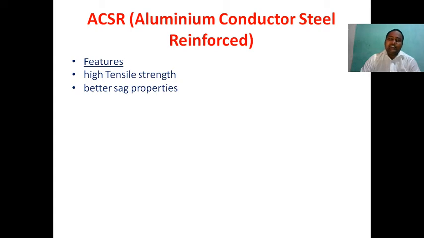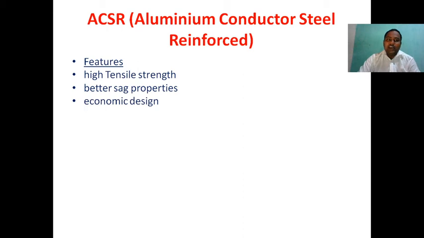If sag increases, there is wastage of conductor. If the sag is minimum, because of the tightness between two poles there is a possibility of breakdown. This means the sag must not be too much and must not be too minimum. Sag should be in between maximum and minimum. So ACSR maintains better sag properties.